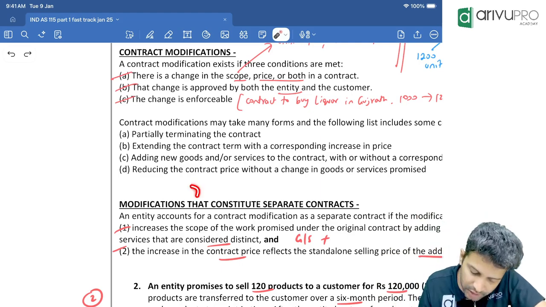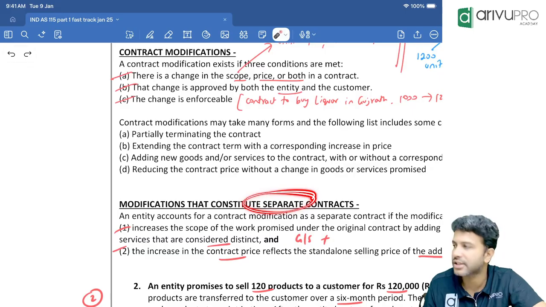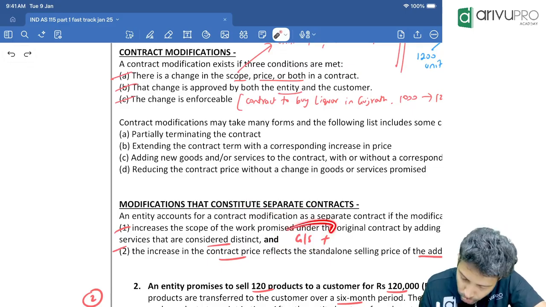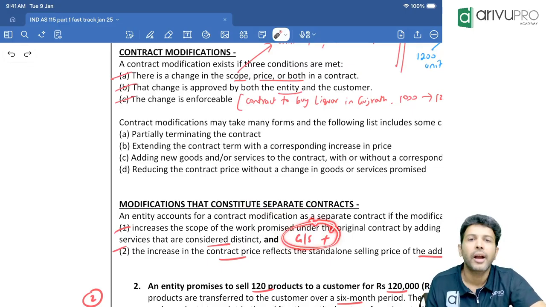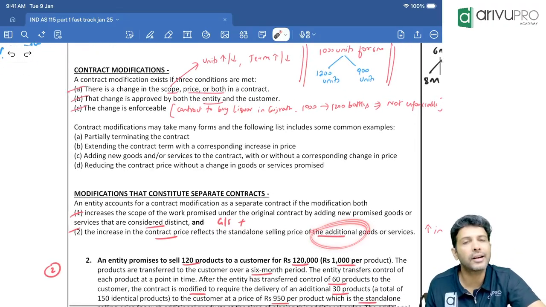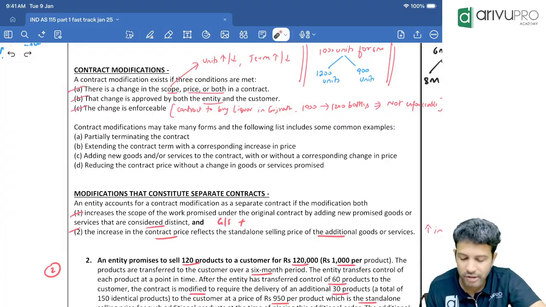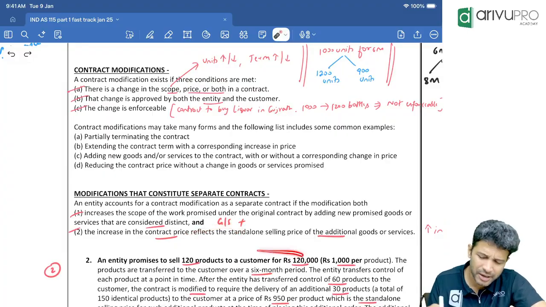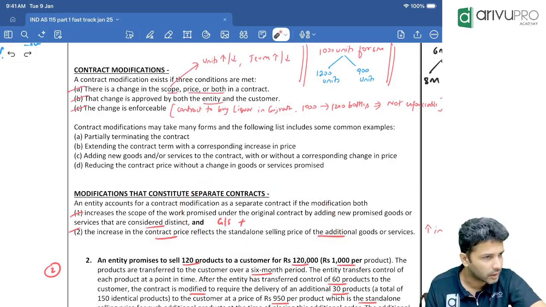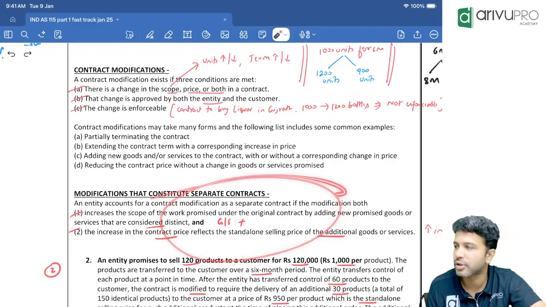Here also same thing. If you want to treat contract modification as a separate contract, one new goods or service should be added, because you can also be a service provider, no? So new goods or service should have been added, and the increase in the contract price should reflect the market price or standalone selling price. Same as lease modification. Absolutely no change. Clear, sir? Same ditto. This is absolutely same.